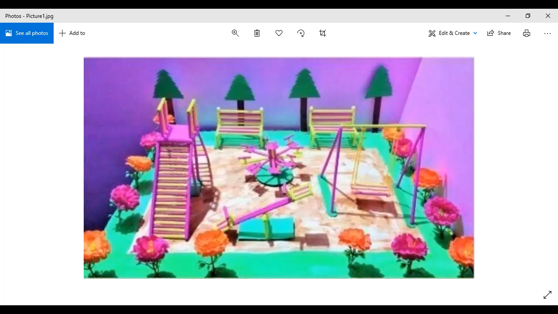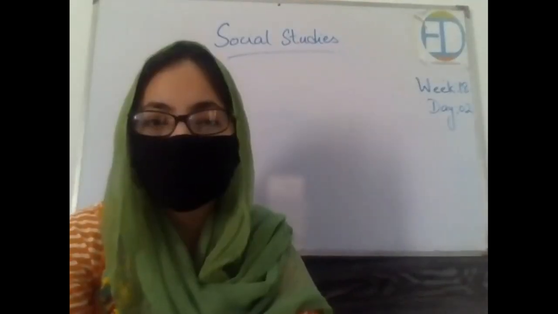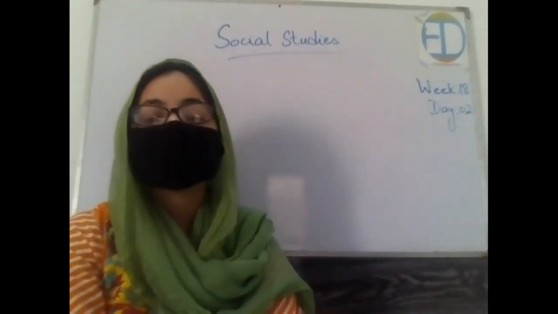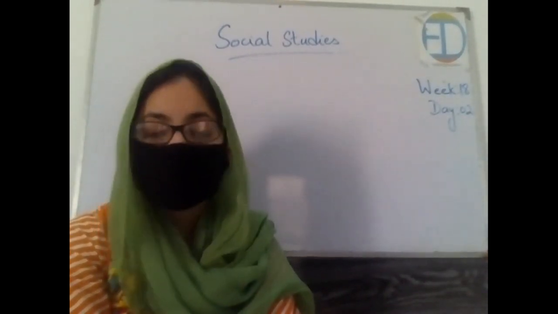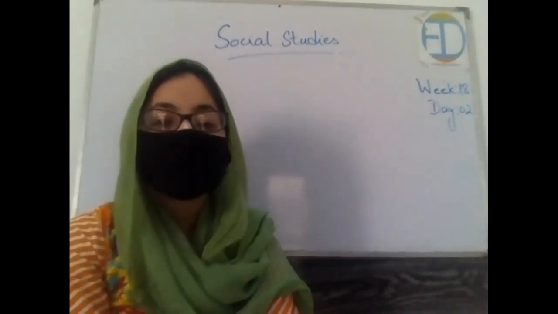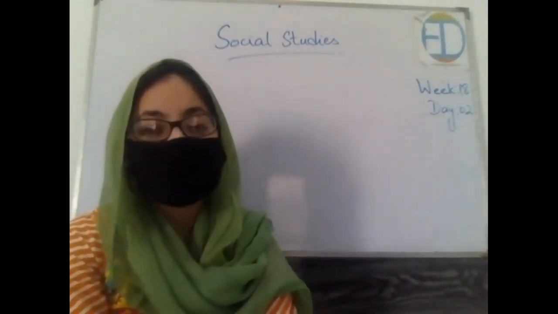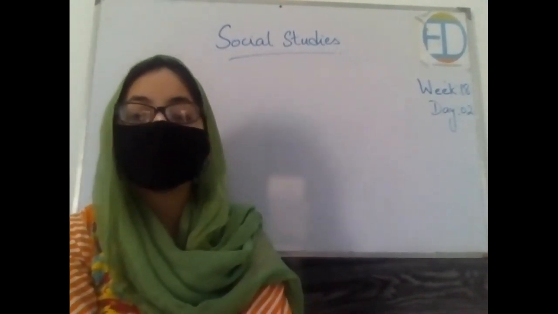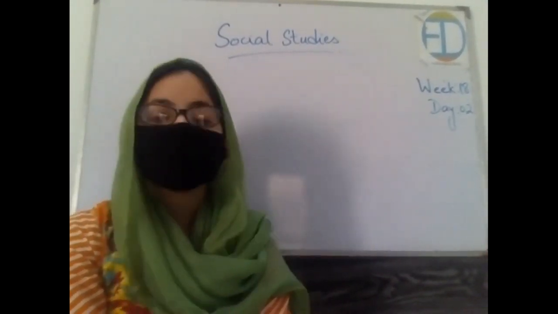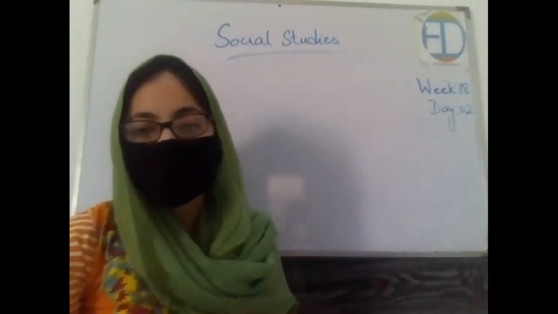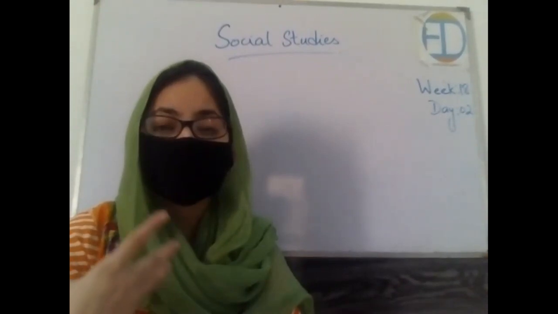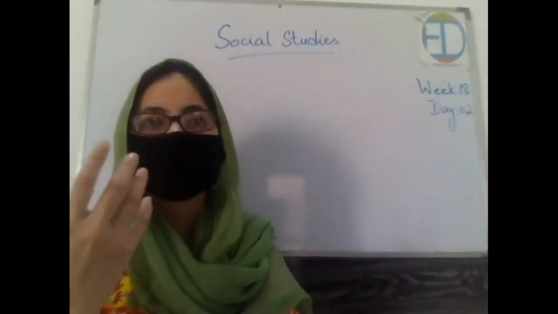Got it? Okay. Now, like I showed you different science models in yesterday's class as well, this is also a model and it has fulfilled its function. And what is the function? That when you look at things, you can easily identify them, add them to your knowledge, and learn about new things through that. So models are made for that purpose. Kids make different models, or different science projects are given to different classes according to their grades.